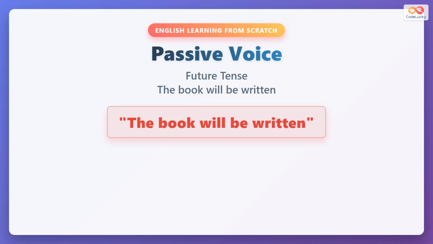Passive voice in future tense follows the pattern where the object receives the action. The key example is the book will be written. This structure shifts focus from who does the action to what receives it. Future passive uses will be plus the past participle form of the verb.